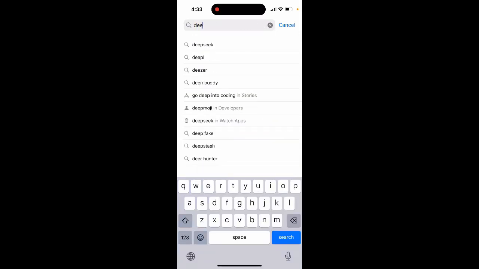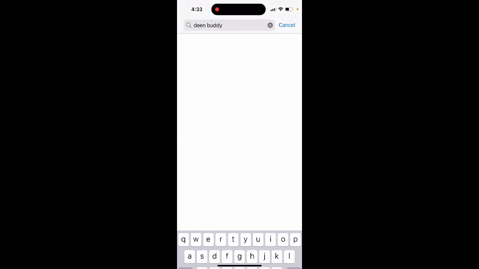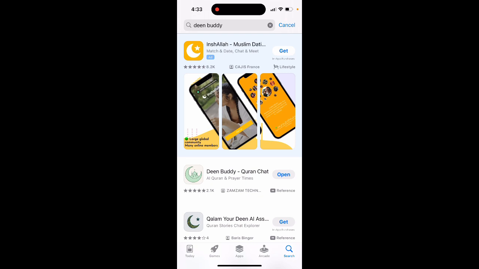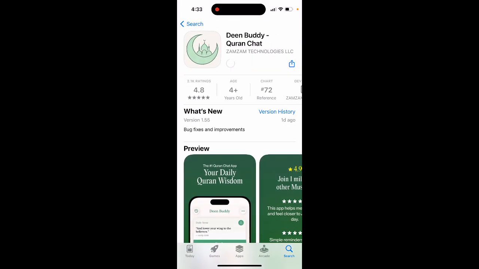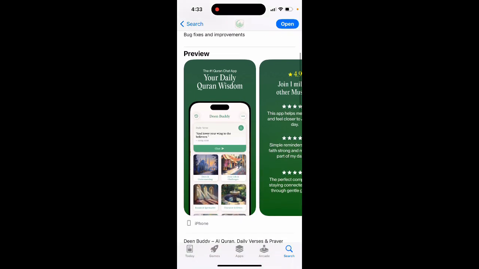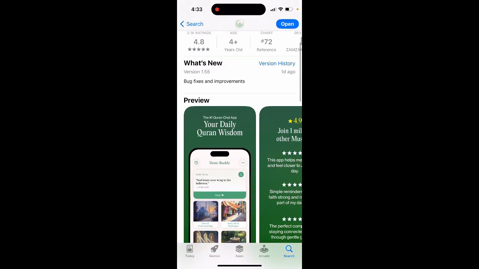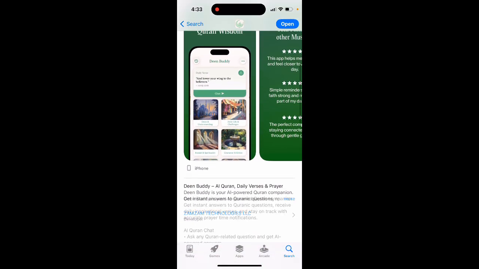How to use Deen Buddy. So here is the Deen Buddy app. Here it is, Quran Chat, which you can just install and start using. Your daily Quran wisdom. This is one of the best ChatGPT apps for Quran. It's in the top charts: AI Quran, daily verses and prayer.